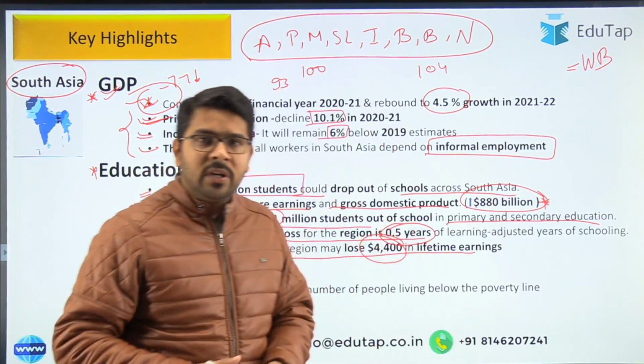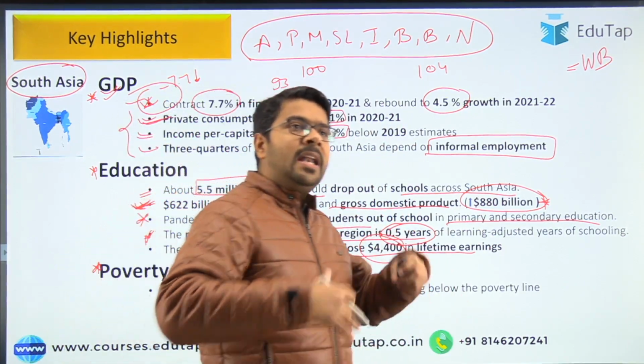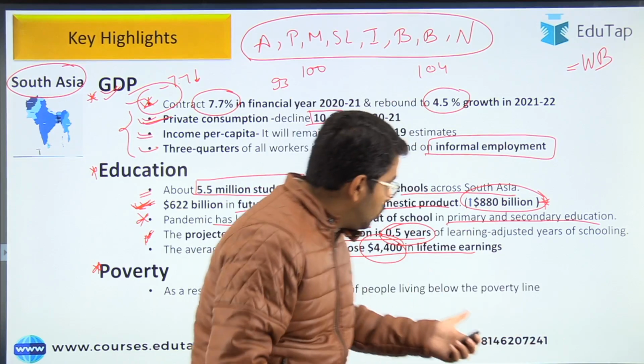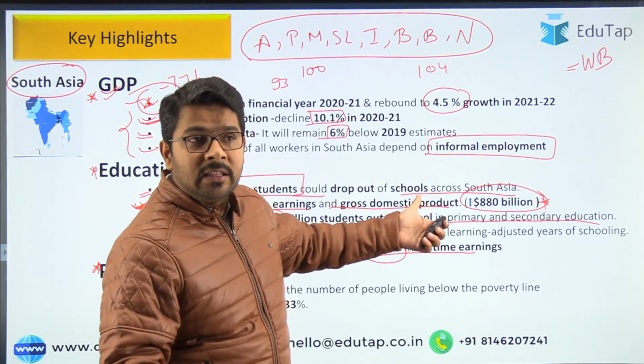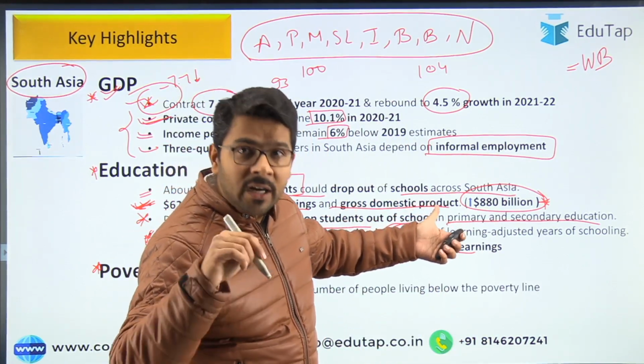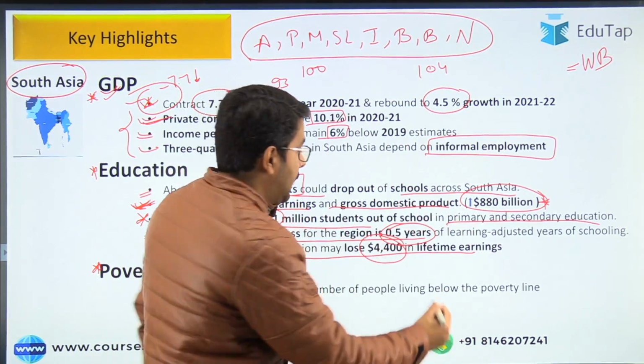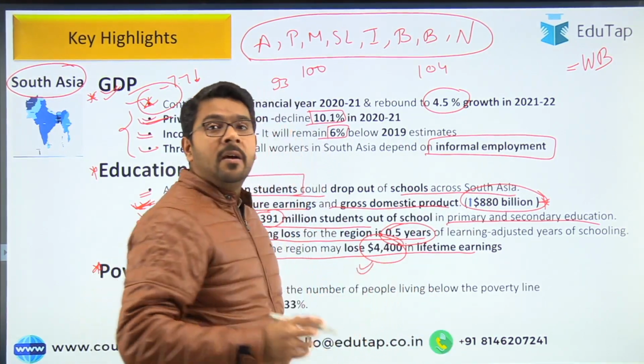Suppose I am a student at the moment. When I go into the labor market, the loss in education that I have suffered right now will cost me this much money.